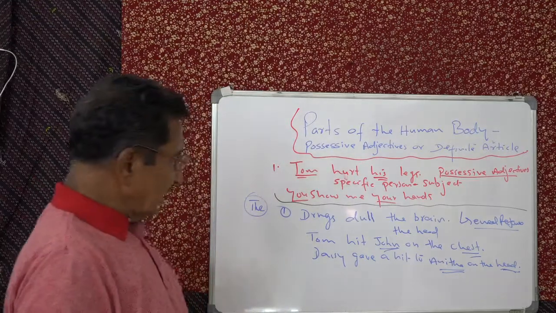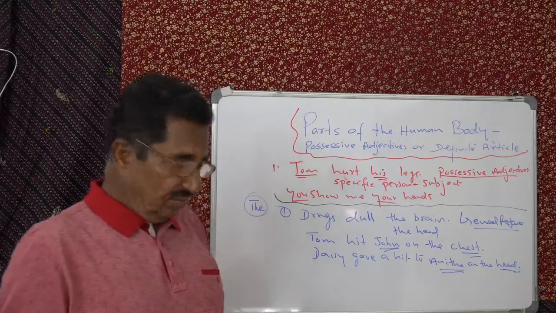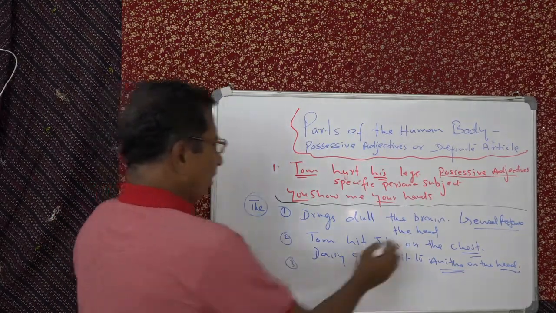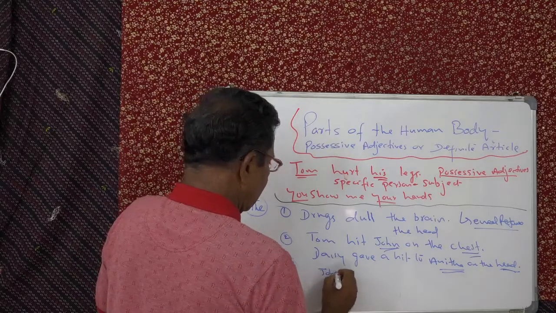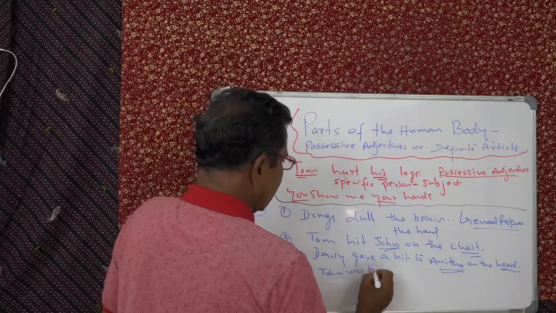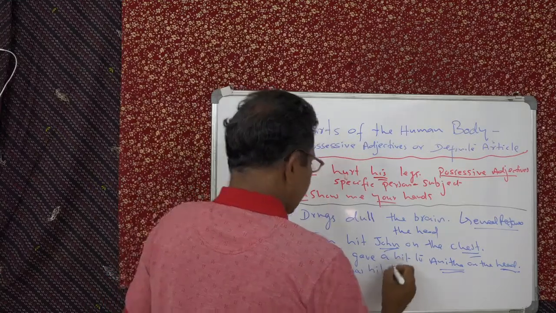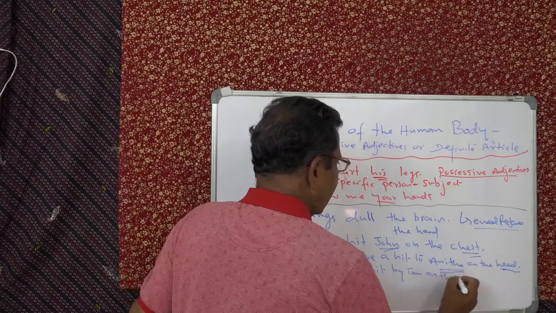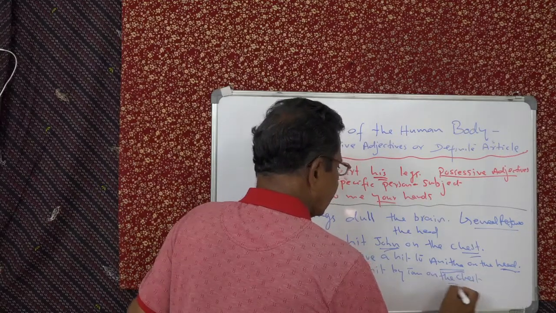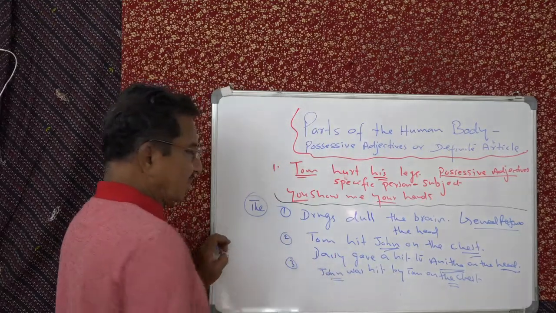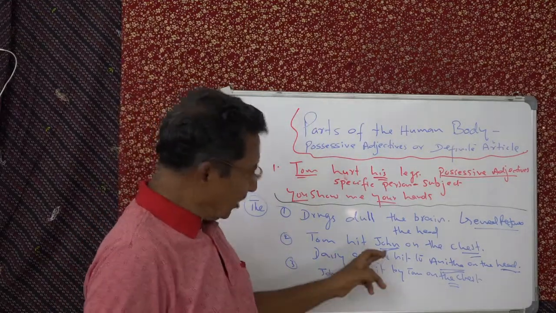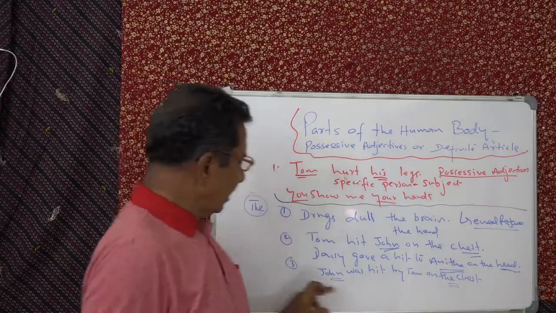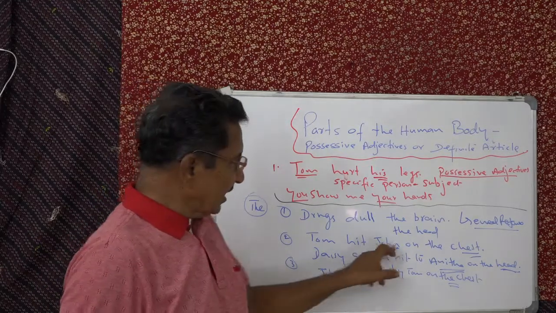Now suppose this is rewritten in the passive voice. Same thing, you have to retain the same thing. So that will be the third use, you can say. Here, in the first one you can see, John was hit by Tom on the chest. See, "the" remains there. Why? John is not the subject here. John is the object of the original sentence. So John was hit by Tom on the chest. That means John here is the object.